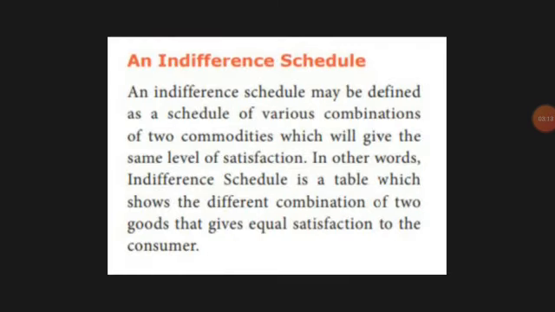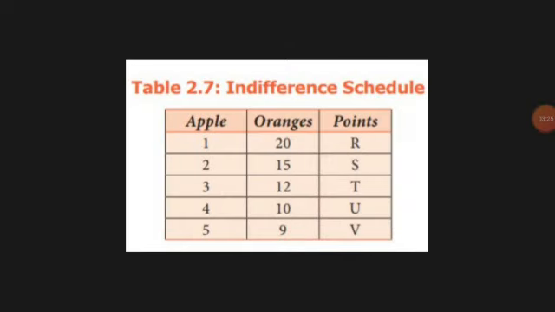Next, the indifference schedule. Indifference schedule means the combinations from which we get maximum satisfaction should be arranged in a table. See the table there, apple and orange are given.